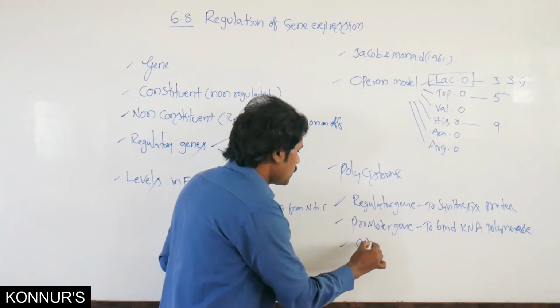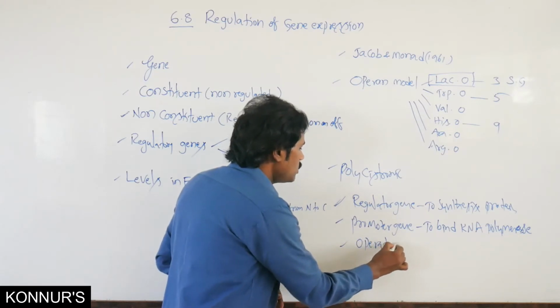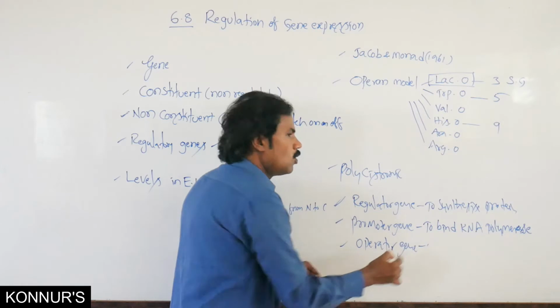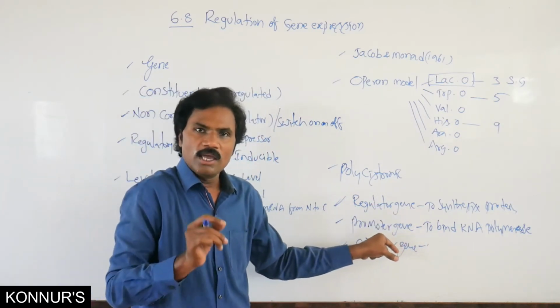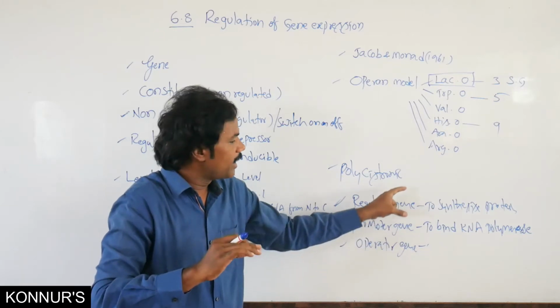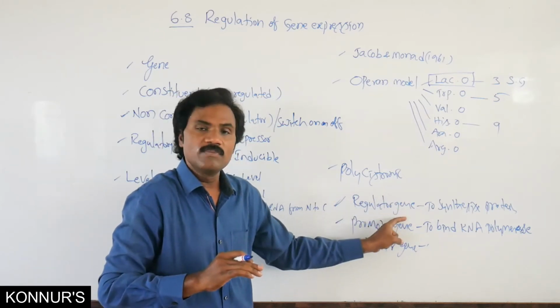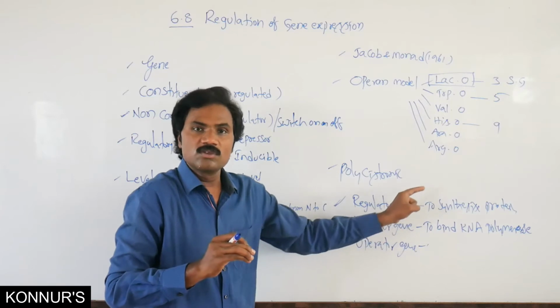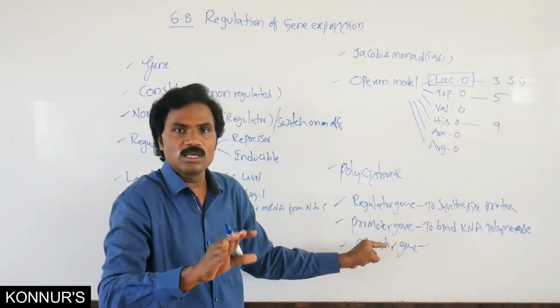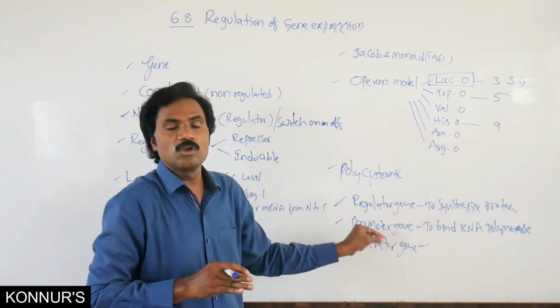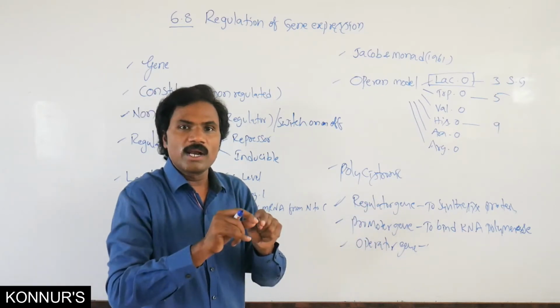Then the operator gene. What is the important role of the operator gene? If the repressor synthesized by the regulator gene binds the operator, it stops the function of the structural genes. So it controls the operation of the structural genes.